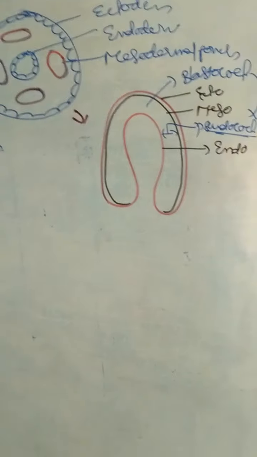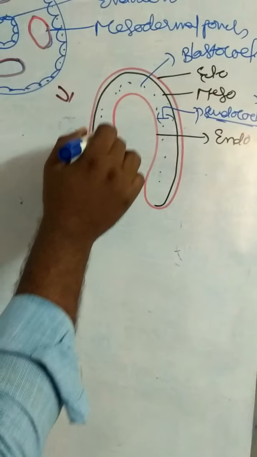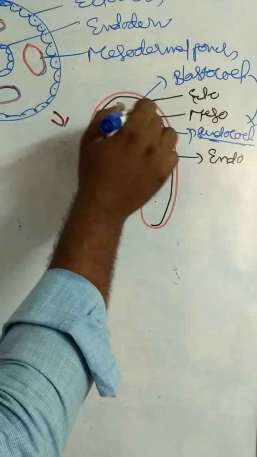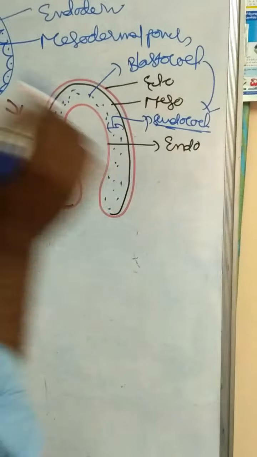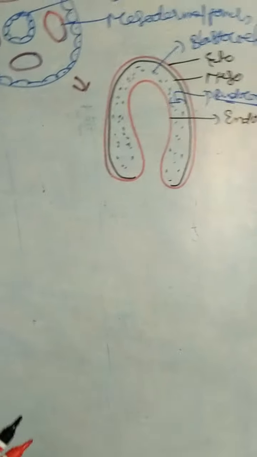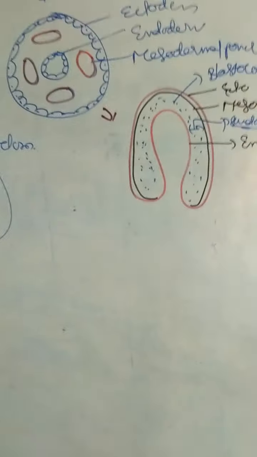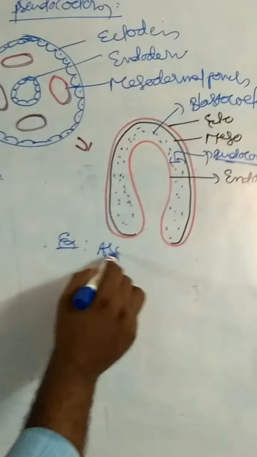Pseudocoelom is filled with pseudocoelomic fluid. It acts as a hydrostatic skeleton. It supplies digested food material to the different parts of the body, which compensates for the absence of a circulatory system.